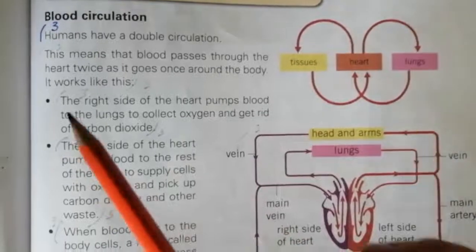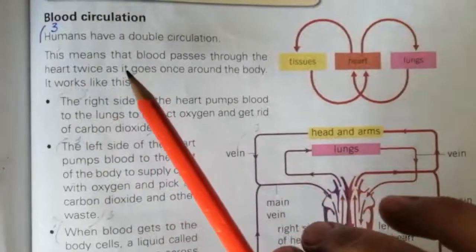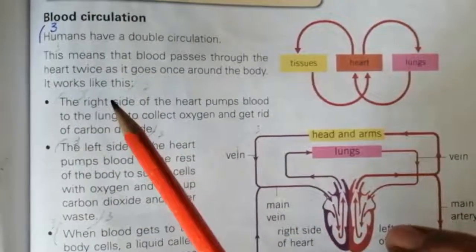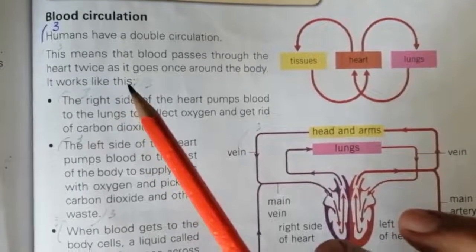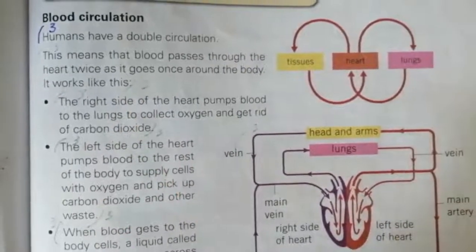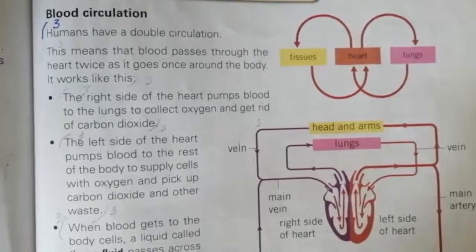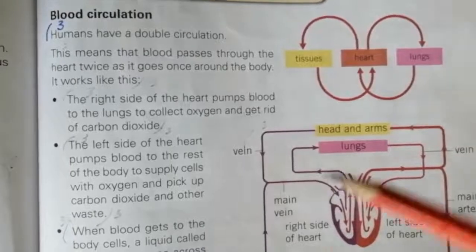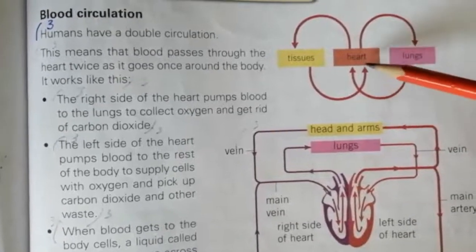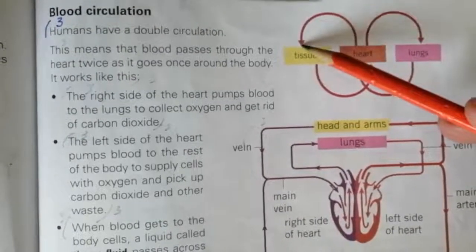Today our topic is blood circulation. Blood circulates in our body through blood vessels called arteries, capillaries and veins. Humans have a double circulation. This means that blood passes through the heart twice and goes once around the body.